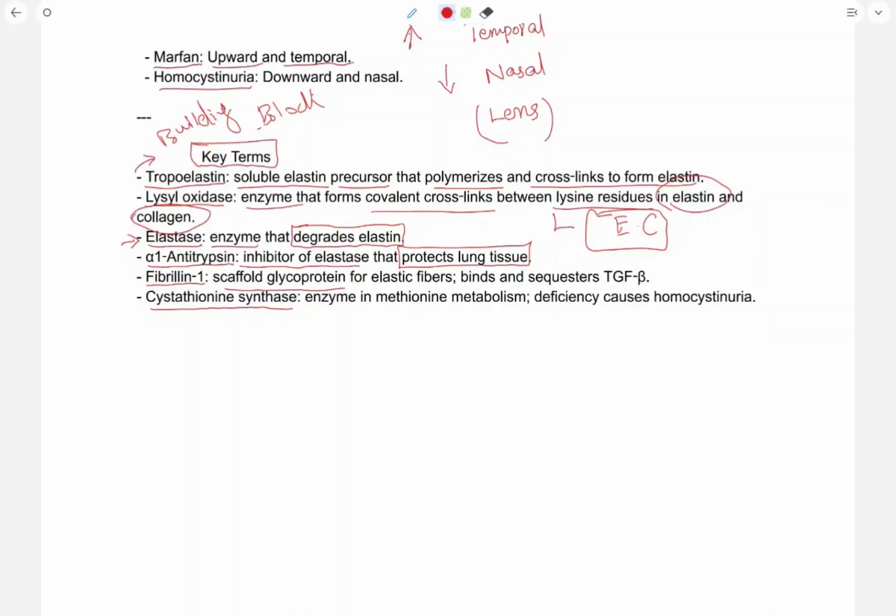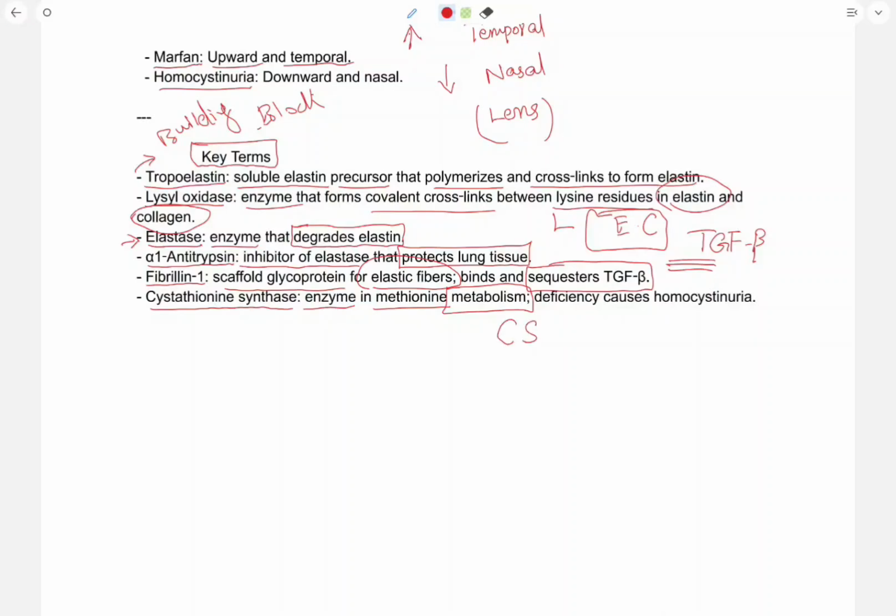Fibrillin 1, what is fibrillin 1? It's a scaffold glycoprotein for elastic fibers, and it binds and sequesters TGF beta. Cystathionine synthase is an enzyme in methionine metabolism.